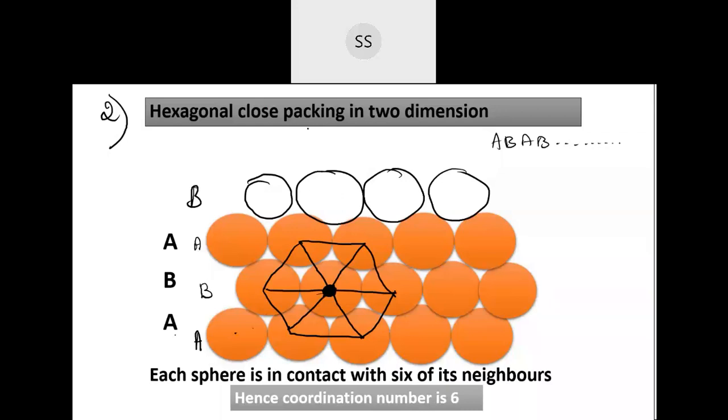So write it down, students. This arrangement is AB type of arrangement. You can write here: this arrangement is AB type of arrangement.